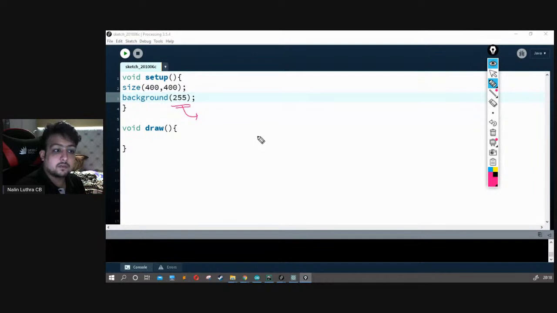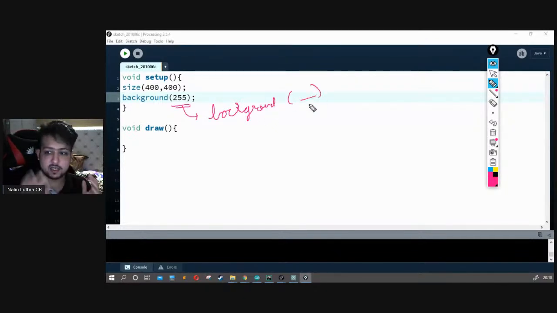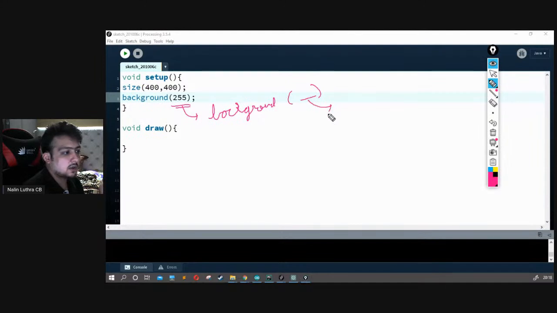So when we draw a color, say we try to do it. So let's say background. We can either give only one single parameter to it, which is if it's 0 it would be black, and if it's 255 it would be white.